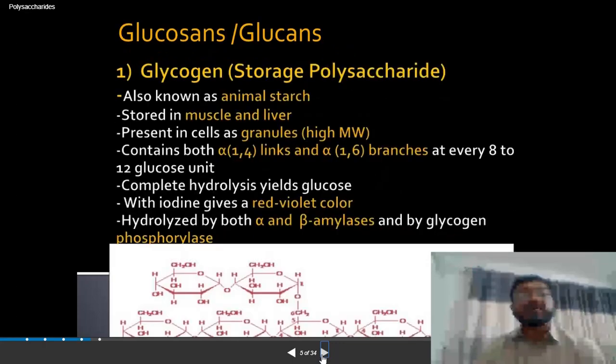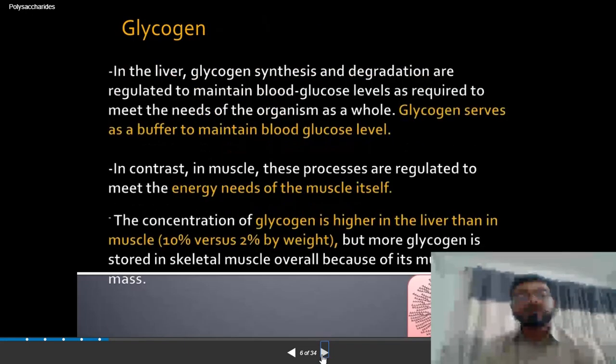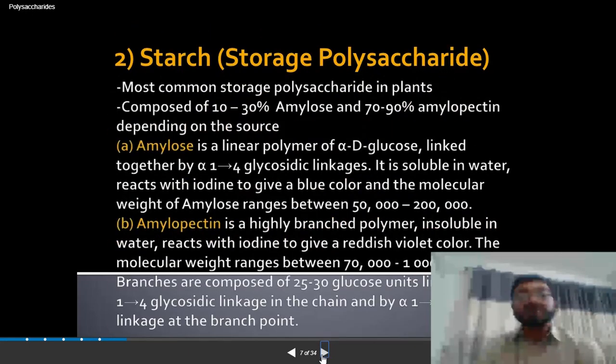Basically, amylose is composed of all glucose units arranged in a straight chain structure. But amylopectin is composed of a branched chain structure. We will see the structure as well.